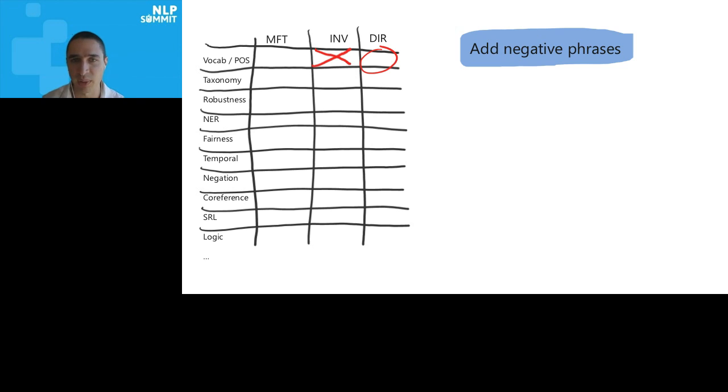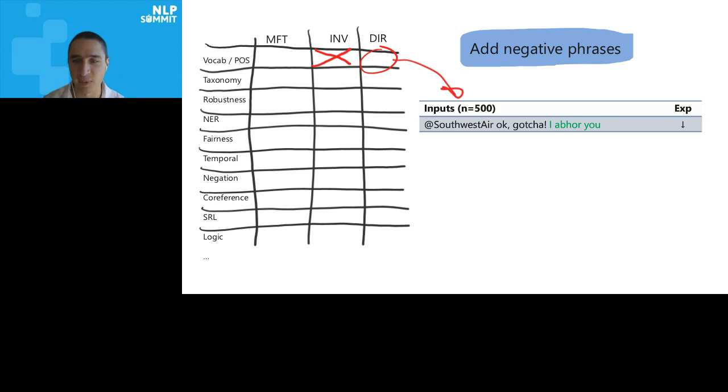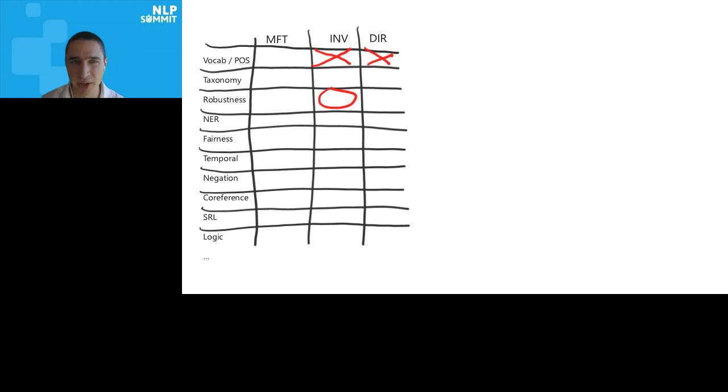Now, if we're doing a directional expectation test, I had this particular one before where I'm adding very negative sentences to the end and expecting sentiment not to go up. And it goes up quite a bit for a couple of models, Google and Roberta. It goes up by a margin like a third of the time. So that's a concern. In terms of robustness, since this is Twitter, we thought this model should be robust to adding random URLs or @ signs. So that's what we did.